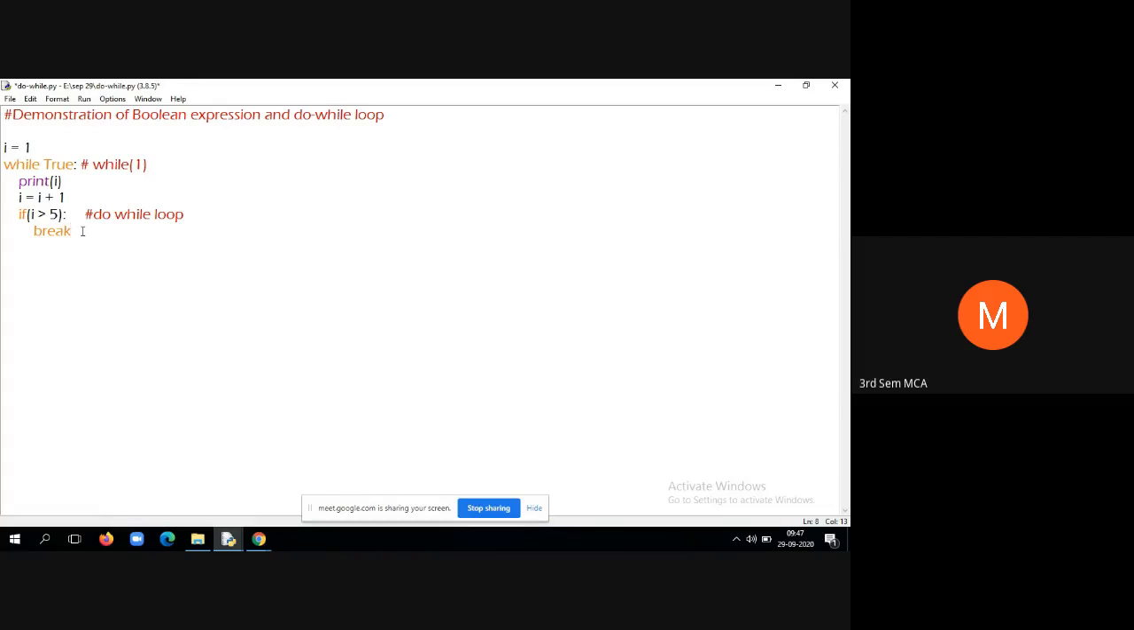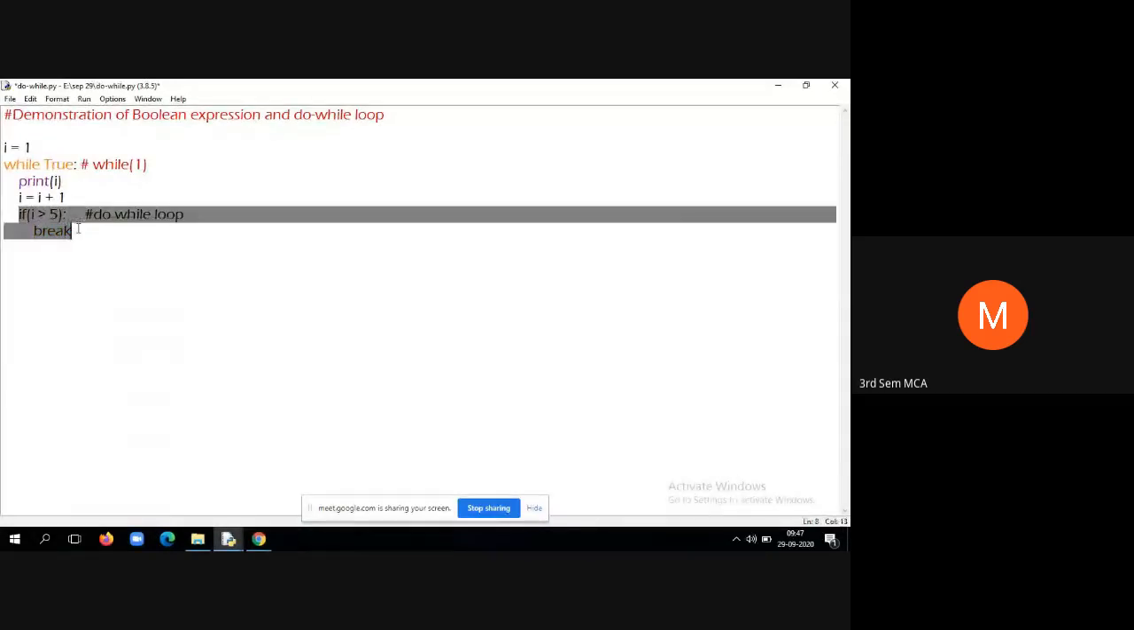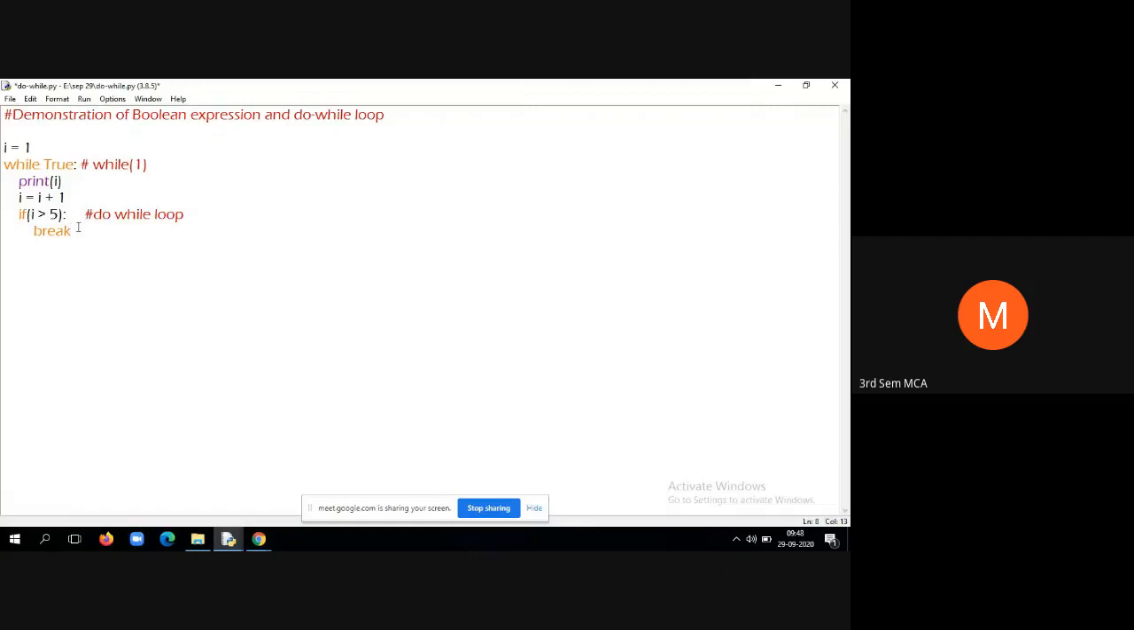That means basically the loop is infinite. We make it infinite using while True. While True indicates the loop is infinite. Then based upon this condition, this if condition is the deciding factor for when to come out of the loop.